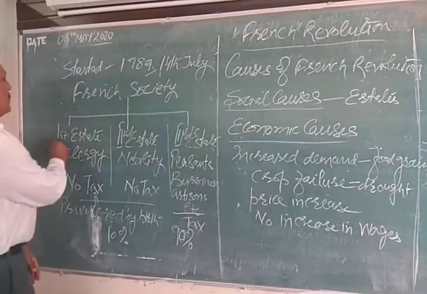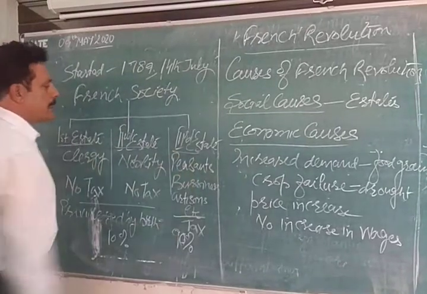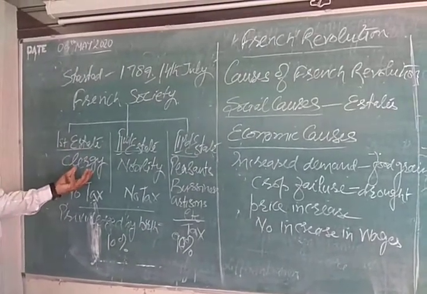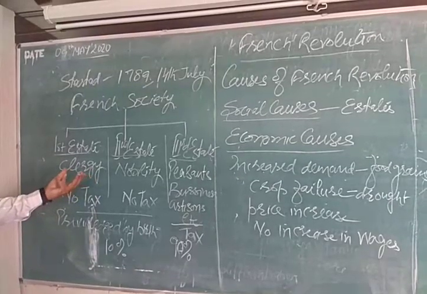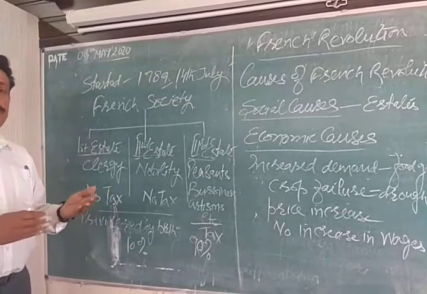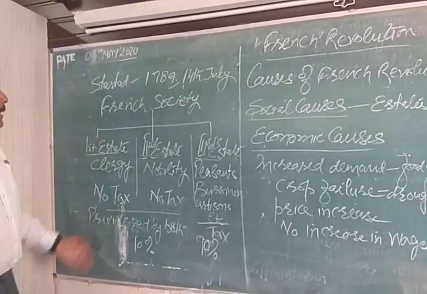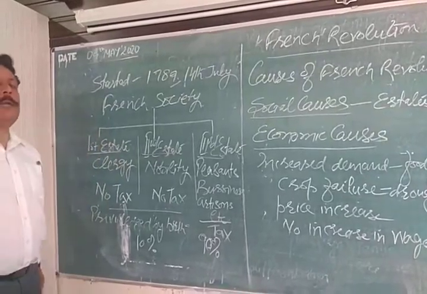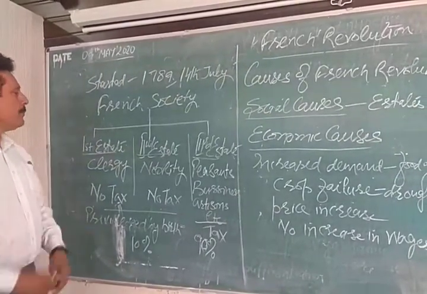Now what are the first, second, and third estates? The first estate consisted of the clergy. Now what is clergy? The people involved in church matters, for example, Pope, Father, etc. Taken together, they are known as clergy.